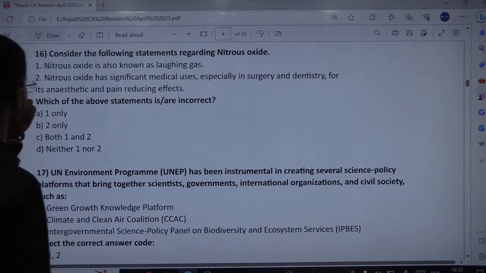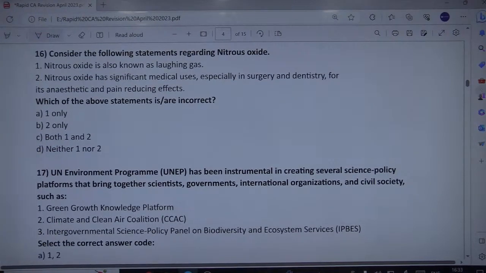Next is regarding nitrous oxide. Kindly read the statements quickly and come up with the correct answer. Try to get the correct answer at least. So what should be correct here? And remember, the question is about incorrect, not correct.